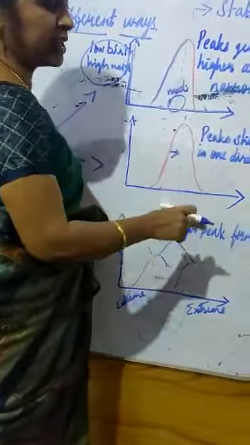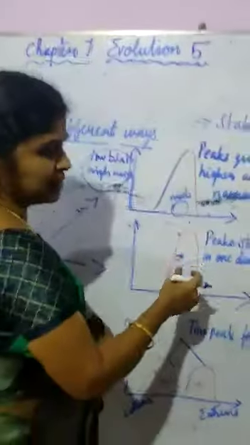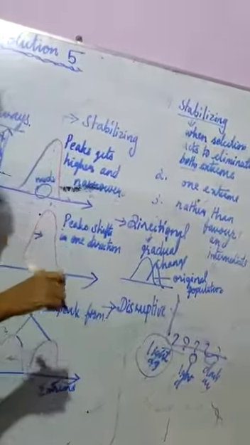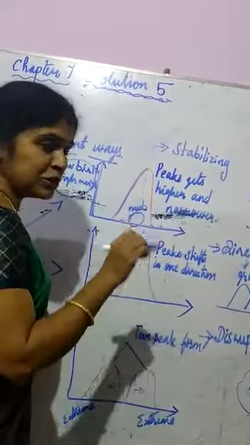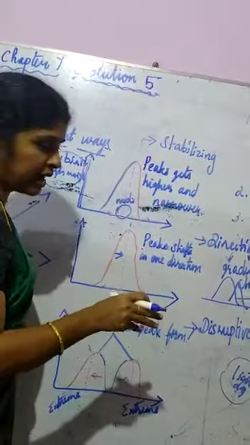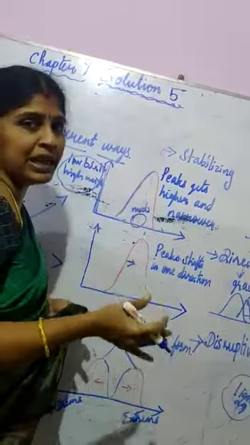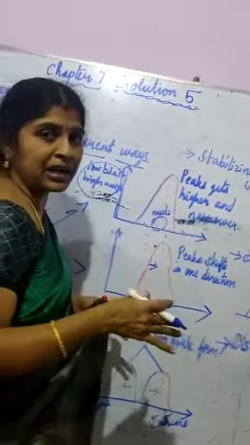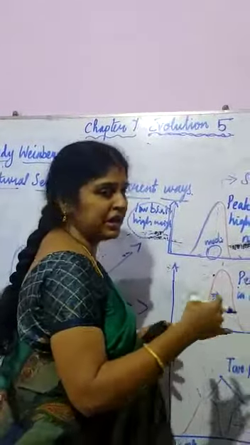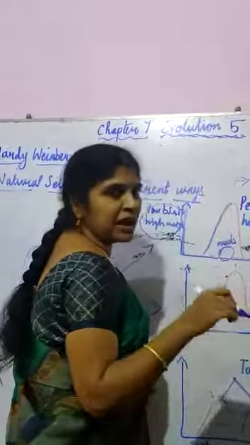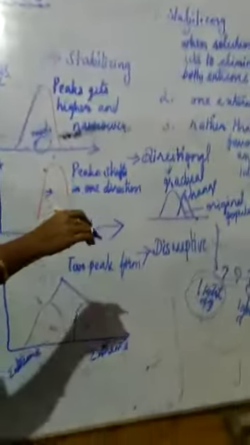In this case, what happened? The peak shifts to one direction. If any problem comes, which one is affected? The light mouse only is affected, compared with the dark and the light dark. Because these have the ability to survive on earth, the ability to handle natural selection, they survive, and the light mouse is deleted. Which ones survive in the environment? The light dark and the dark one.